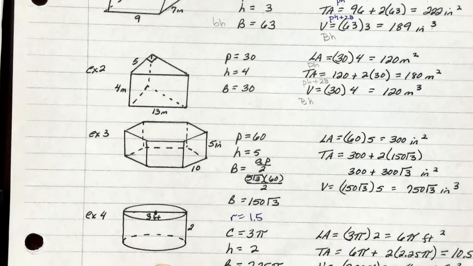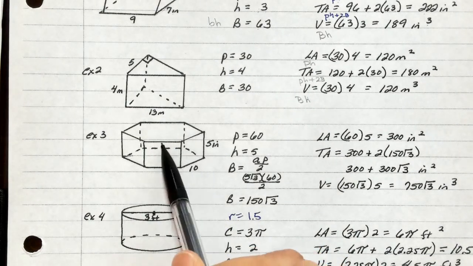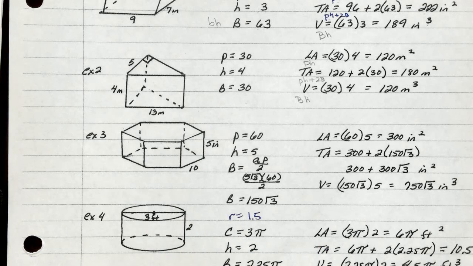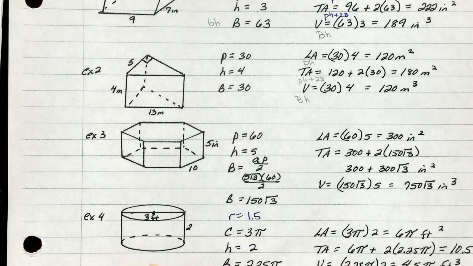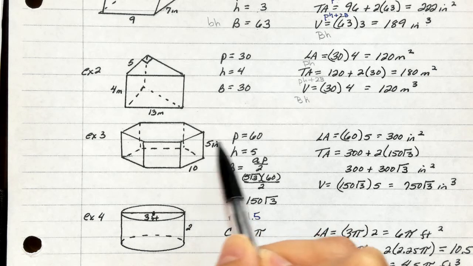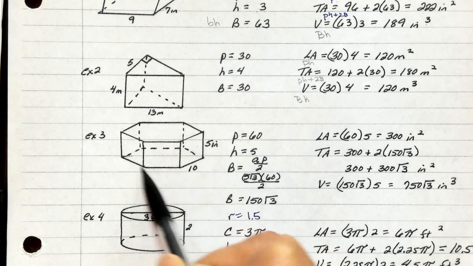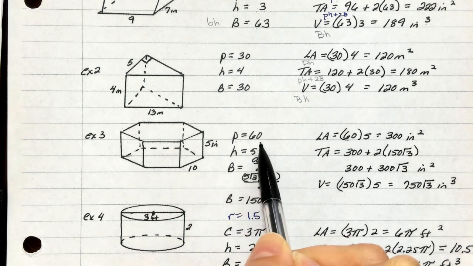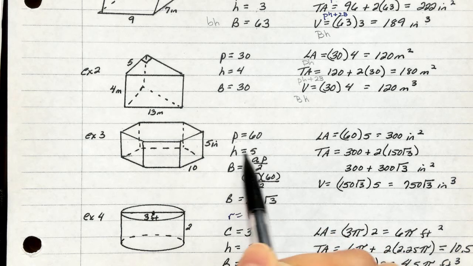All right, next example. 1, 2, 3, 4, 5, 6. So here we have a hexagonal prism. Each side is 10, and we can see that the height is 5. So we easily know all the way around 6 sides would be perimeter of 60. It gave us a height of 5.